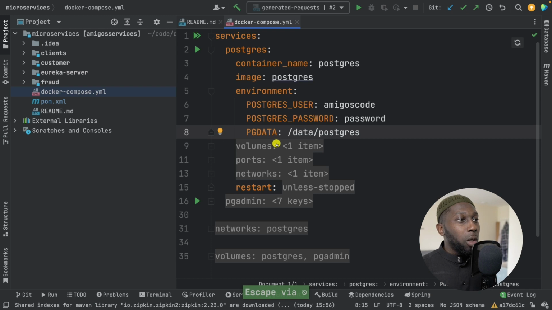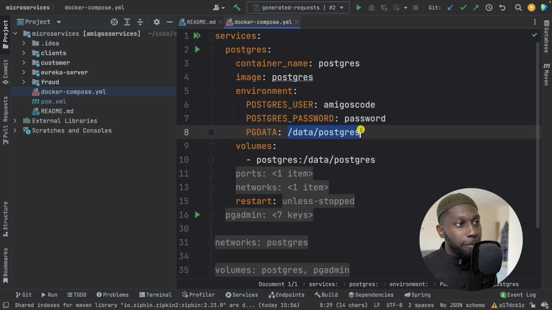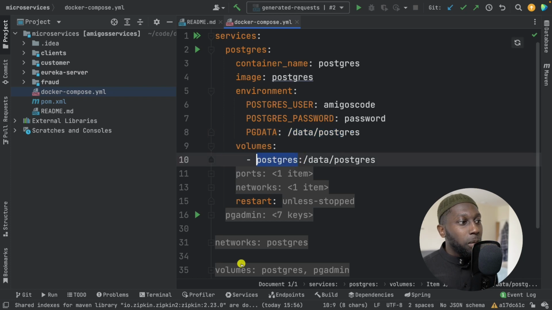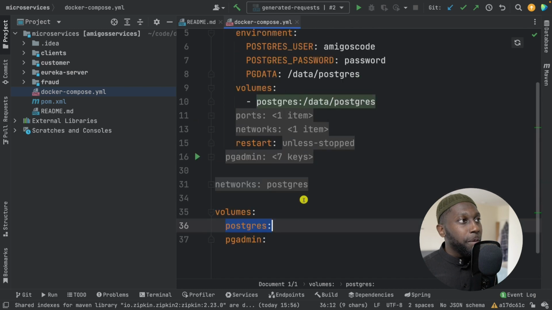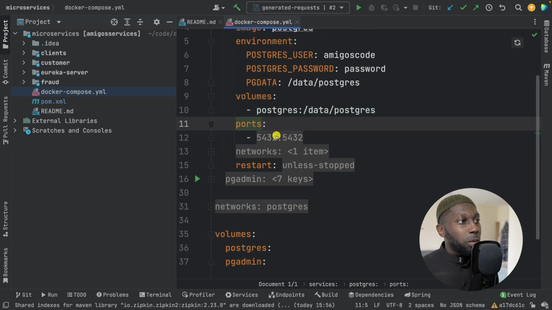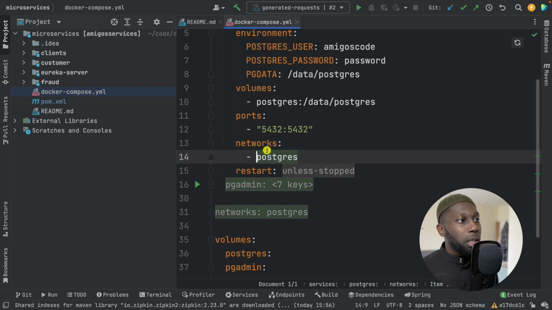Then we have volumes. So this Postgres maps to data/postgres, which is this right here. And this Postgres volume is the one that I define in here. Then we have ports. So we are exposing 5432, from the host mapping to the container. The same for networks. So we have one network called Postgres.